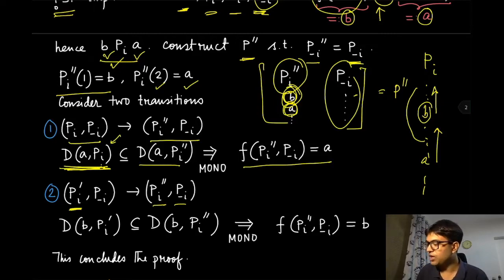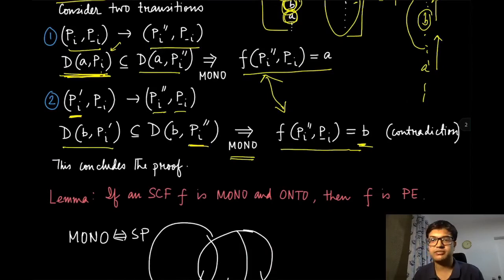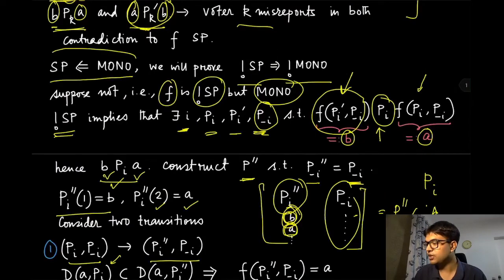So you can look at the dominated set of B under this PI prime, that has weakly increased in the preference PI double prime. So we can use the same monotonicity condition to conclude that at PI double prime, P minus I, the social choice outcome would be equal to B. Now these two things are essentially the same. The left hand side is the same and B is not equal to A. So this leads to a contradiction. That concludes the proof even in the reverse direction.